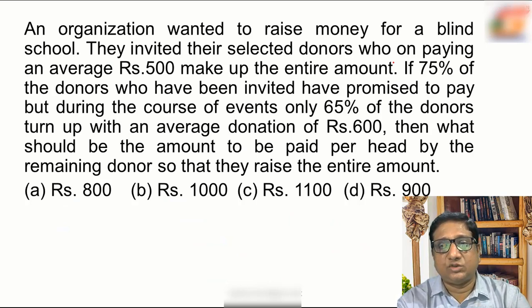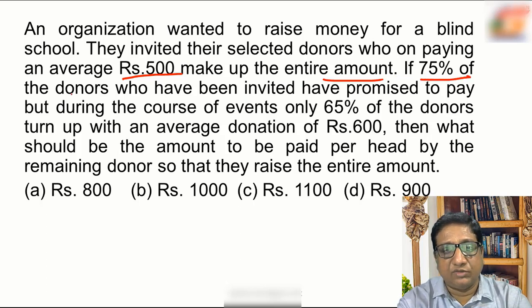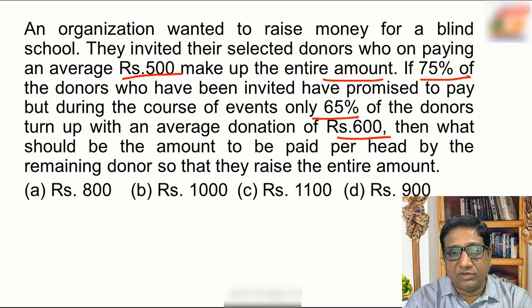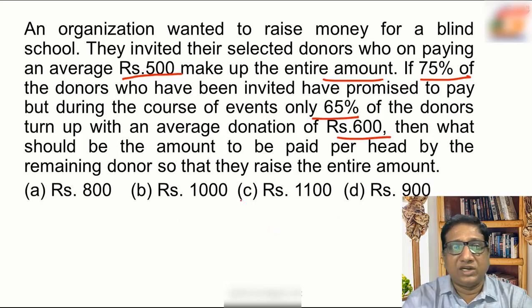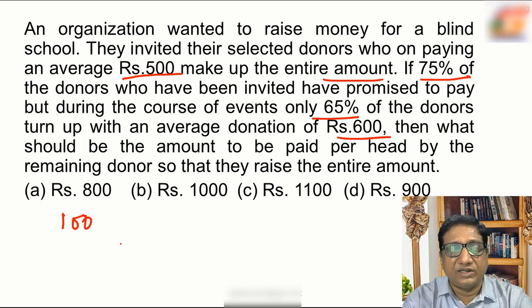An organization wanted to raise money for a blind school. They invited their selected donors who, on paying an average 500 rupees, make up the entire amount. If 75% of the donors who have been invited have promised to pay, but during the course of the events only 65% of the donors turn up with an average donation of 600, then what should be the amount to be paid per head by the remaining donors so that they raise the entire amount? Here, as the question is given in percentage, we can take the total number of donors as 100. You can take it as x also, but the calculation will be a little bit lengthy.